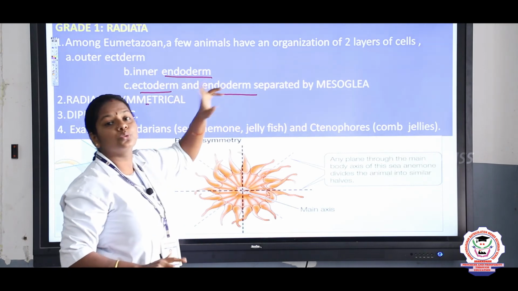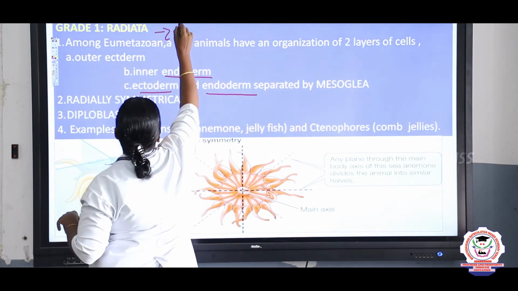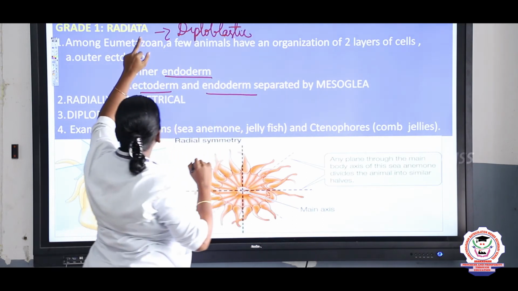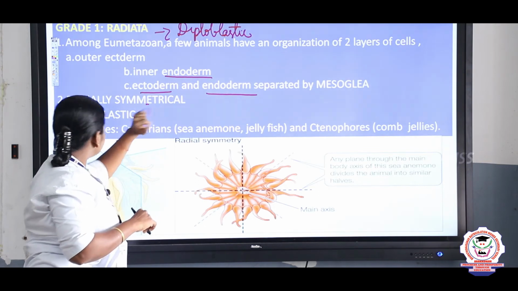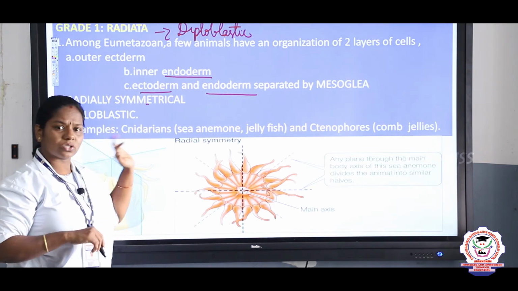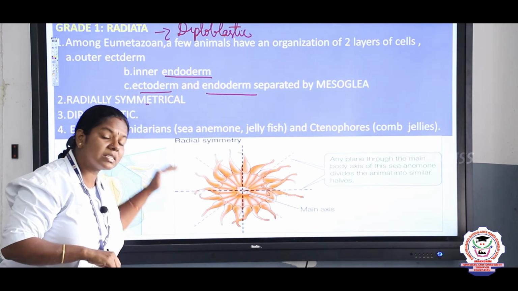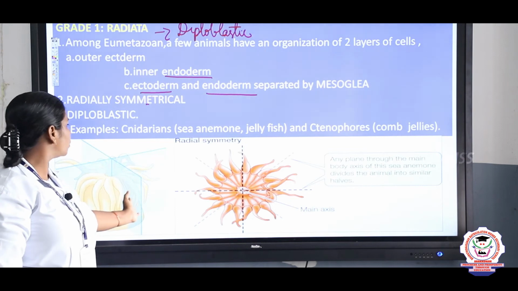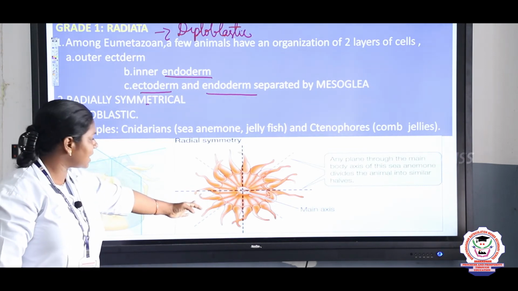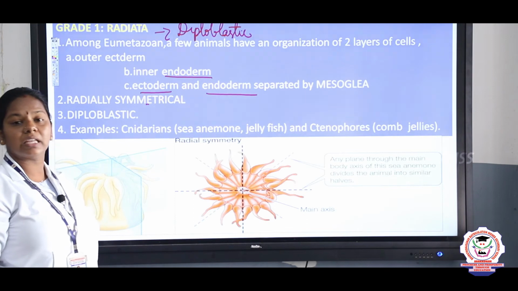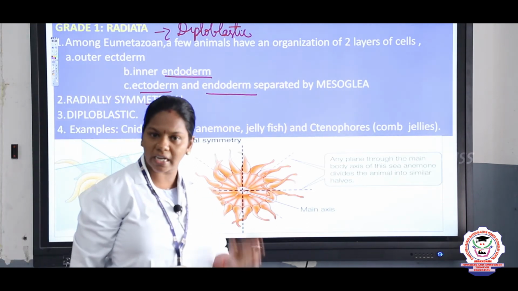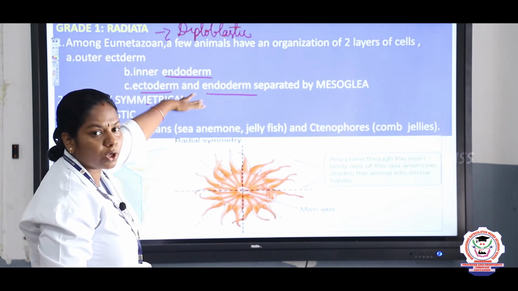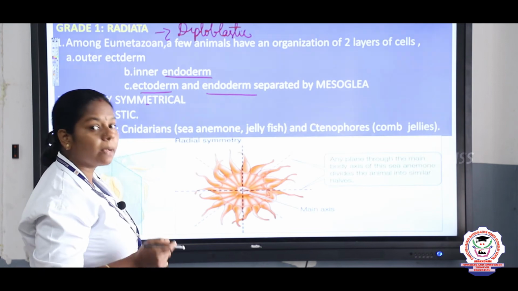They have only two. That is the diploblastic animals. Diploblastic animals come under the radiata, radially symmetrical and diploblastic, right? So these are the phyla that come under the radiata. Here we can classify the radial symmetry again into what? Pentamerous radial symmetry, that is seen in the starfish. So organisms which possess radial symmetry come under the grade radiata. All are diploblastic. So what's the next category? Bilateral.